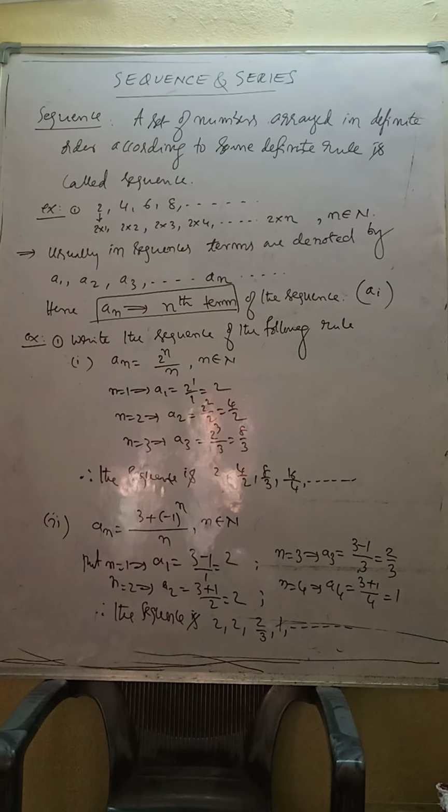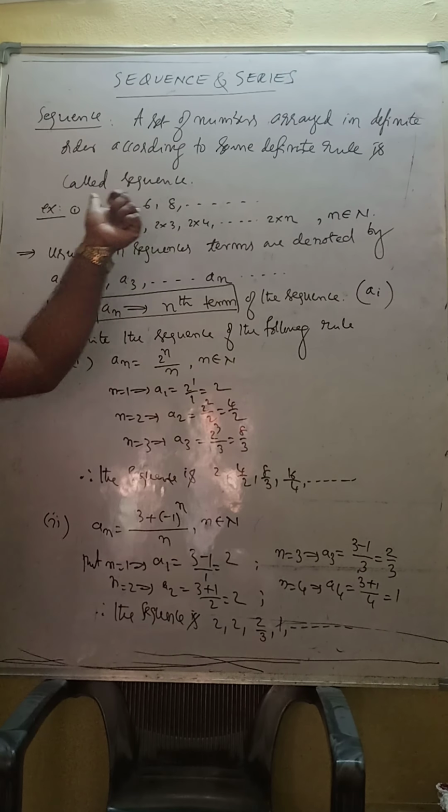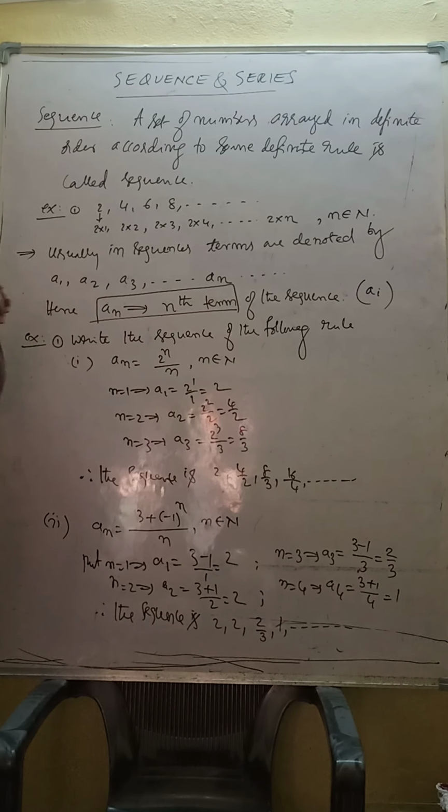First we have to identify how this sequence is going on, what rule it follows. By doing so many problems, then only we will come to know how to find the nth term or general rule of the sequence.